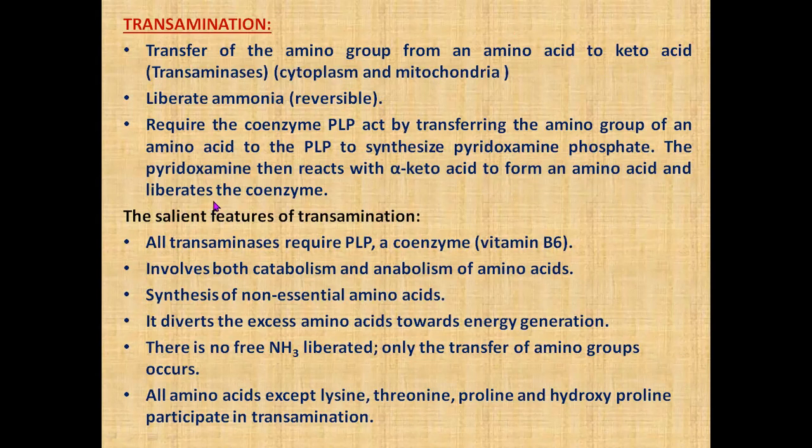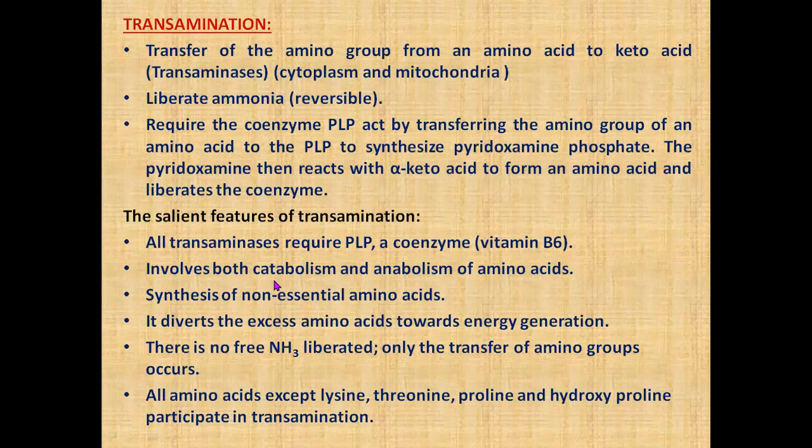And that coenzyme is liberated again. Once that amino group is liberated from this pyridoxamine phosphate, it will form again pyridoxal phosphate and liberate the coenzyme. Some salient features of the transamination process: this requires coenzyme PLP, that is, all transamination reactions require this coenzyme, which is derived from vitamin B6.